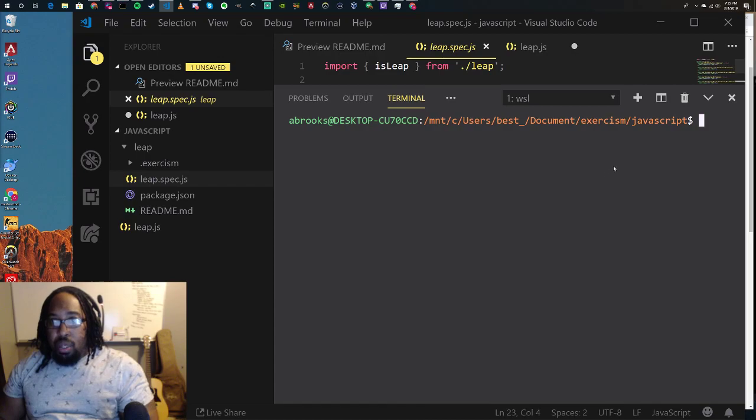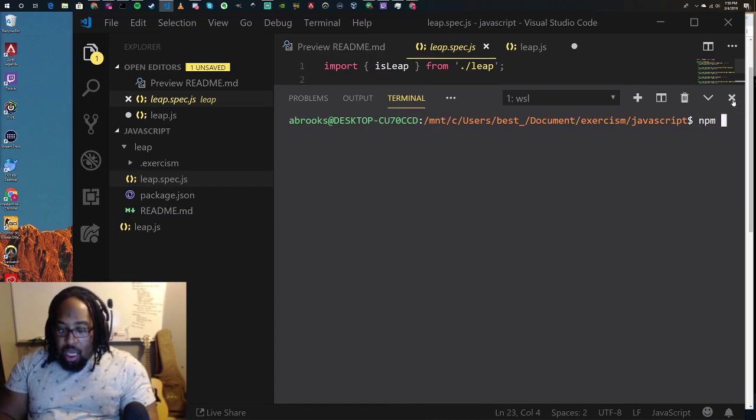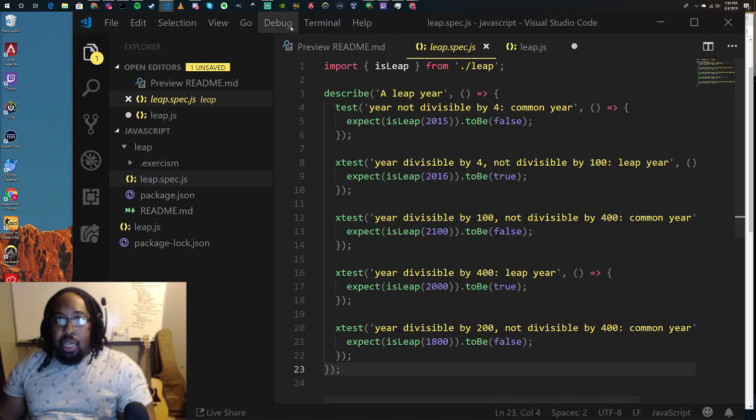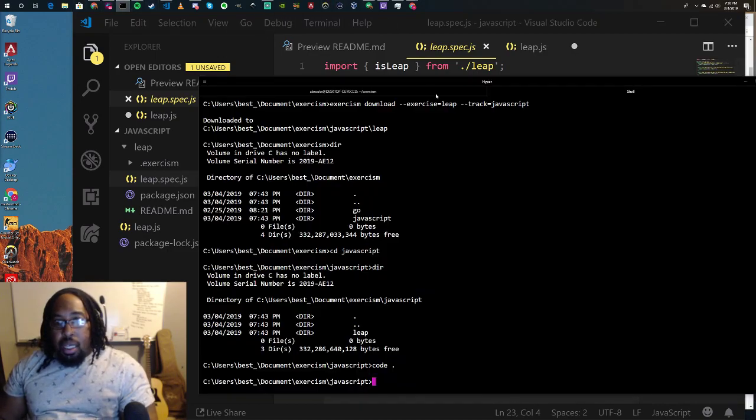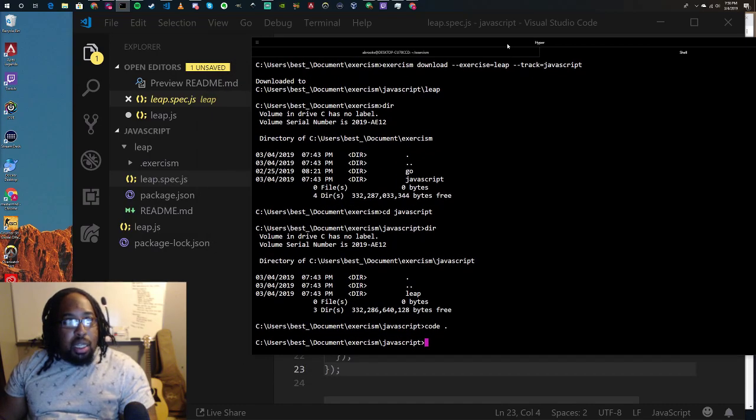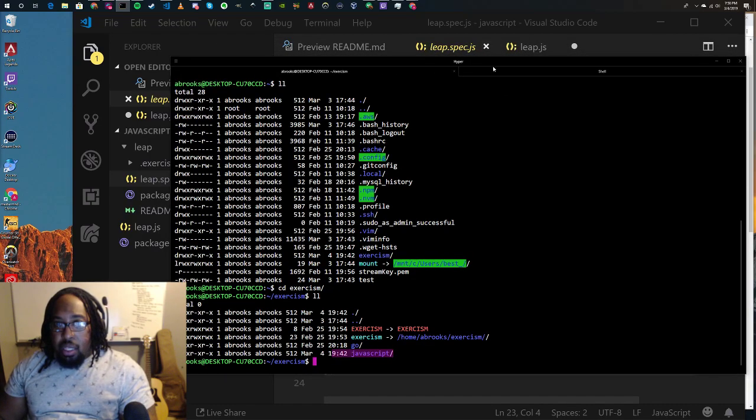So let's actually see. First, let's do the first thing. Let's run npm install. Actually, I don't want to run this. I'm not going to run this out of here. I'm going to run this out of here. I thought I made this larger. I can make it even larger than this.